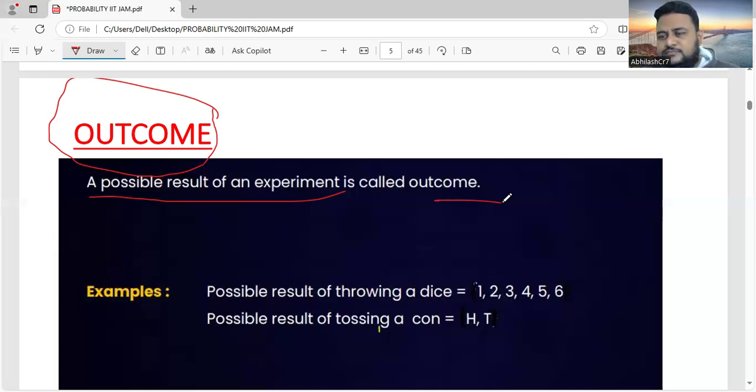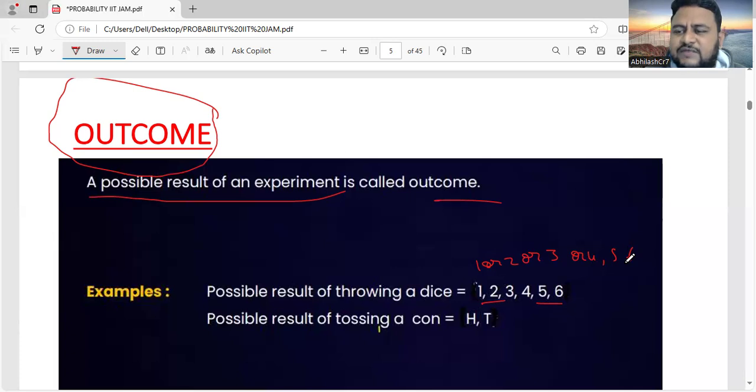Okay, so suppose I throw a die. What are the outcomes I can get? You can get either one, two, three, four, five or six. So among these six, any one of them you can get. So this is the meaning of outcome.